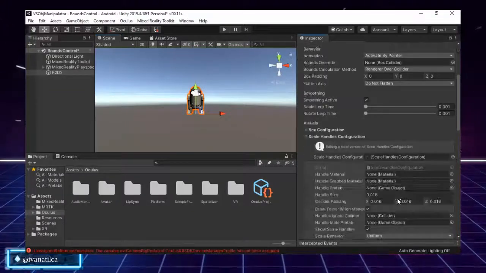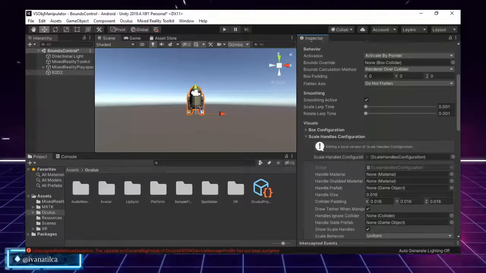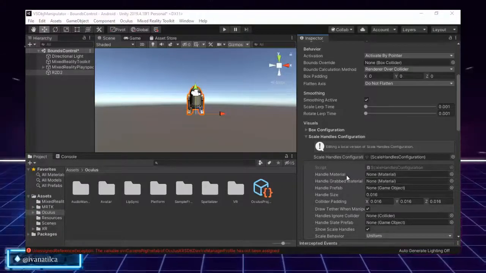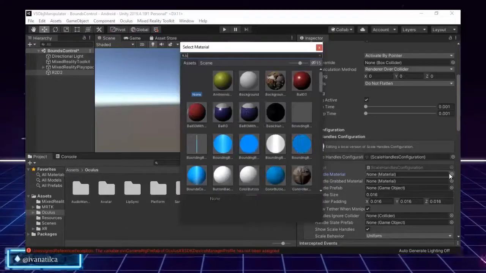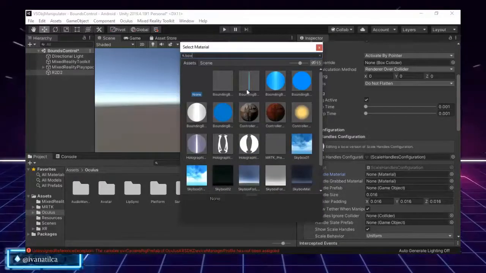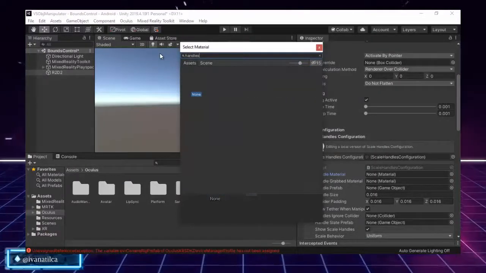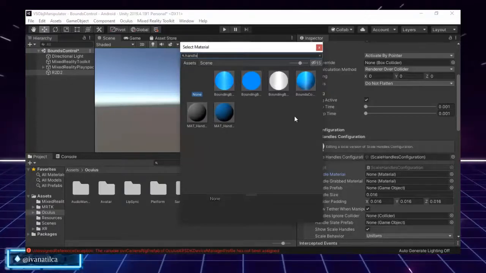So again, if we click on the scale handles configuration, you will be able to modify the behavior and visualization of the scale handles. We first have, as we had on the box configuration, the handle material. Again, if we search on box, we already have different options. In this situation, we will search for the handles.